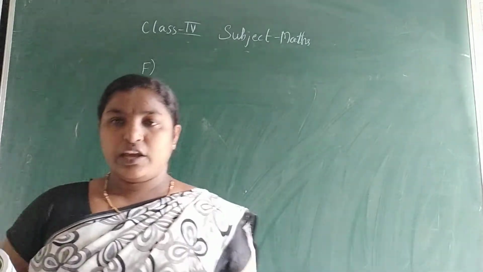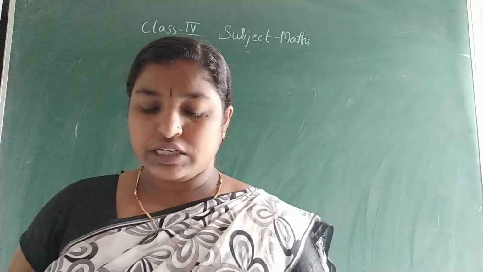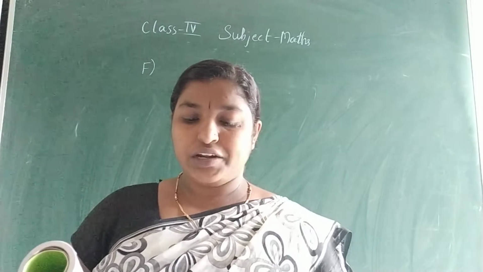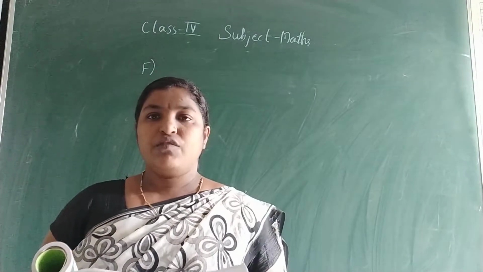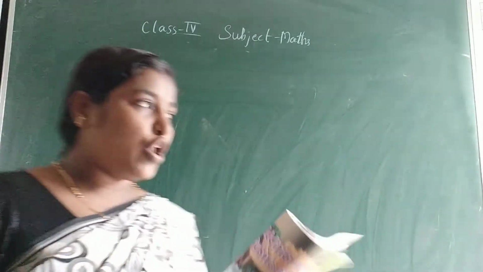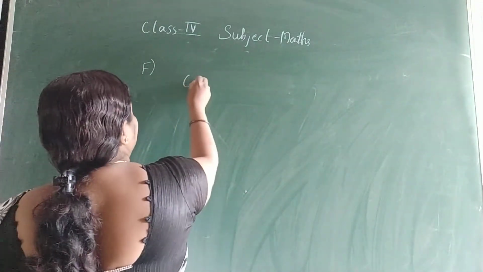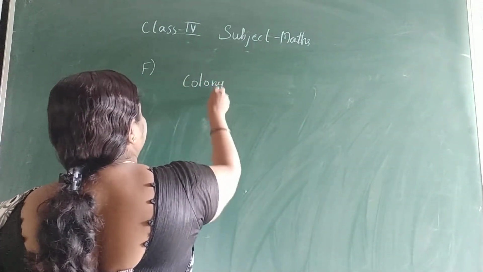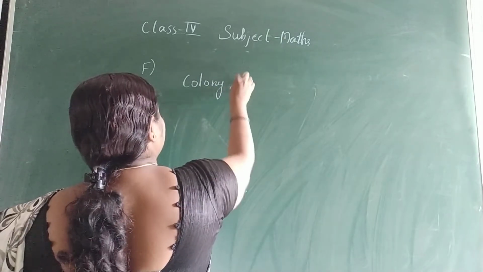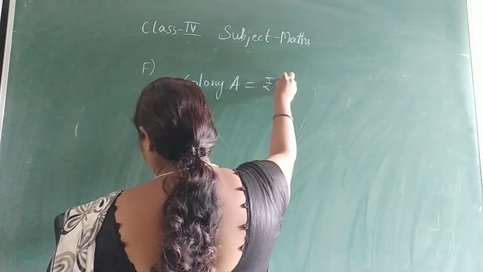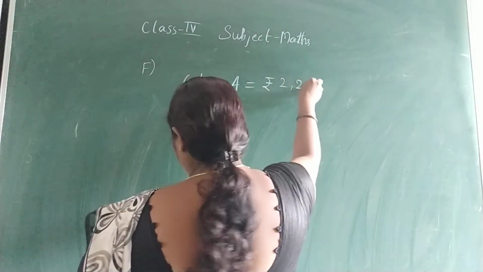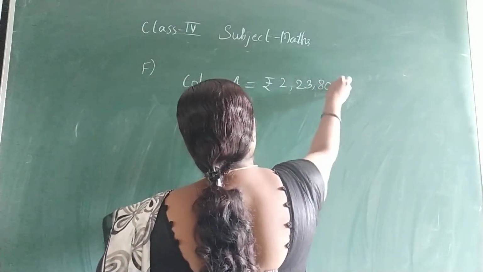Residents of colony A and B of a city contributed the following funds for the flood relief fund. Colony A has given 2,23,800.